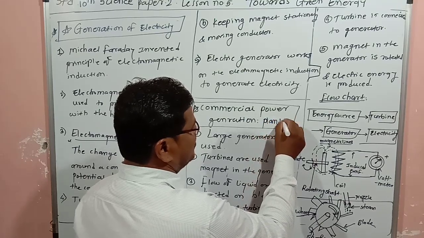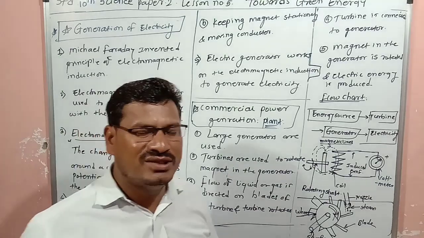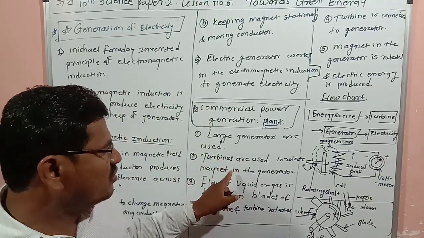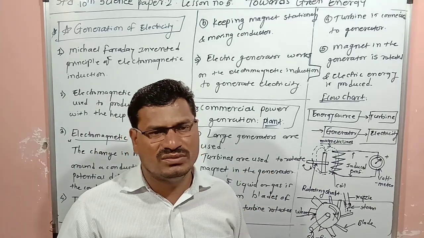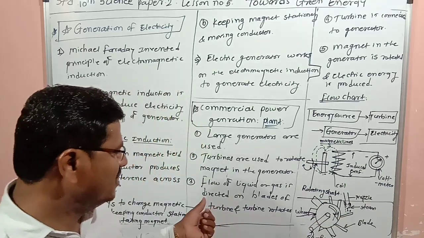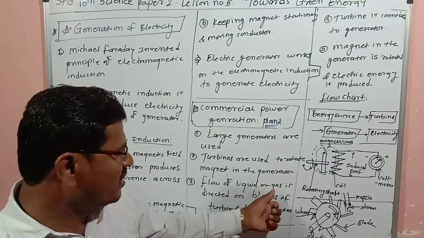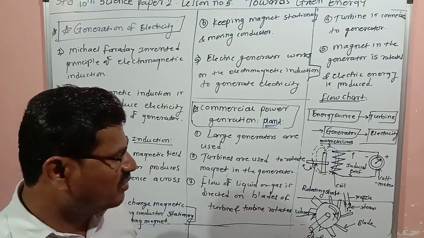In a commercial power generation plant, large generators are used. Second, turbines are used to rotate the magnet in the generator. Third, a flow of liquid or gas is directed on the blades of the turbine, and the turbine will rotate.